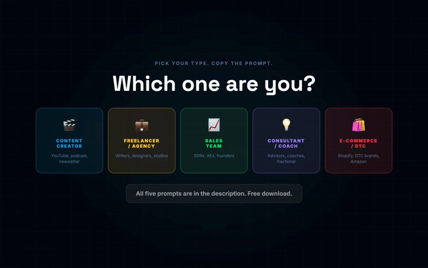Here are 5 types we are covering today. Content creator, freelancer, sales team, consultant, e-commerce. Each one has different rules, different output format, different constraints. The structure is the same, the specifics are completely different.